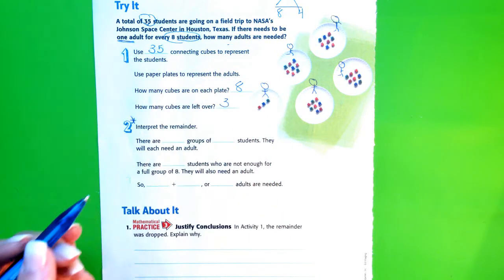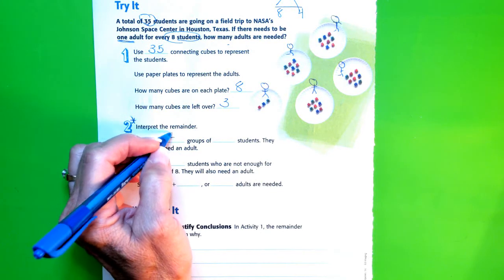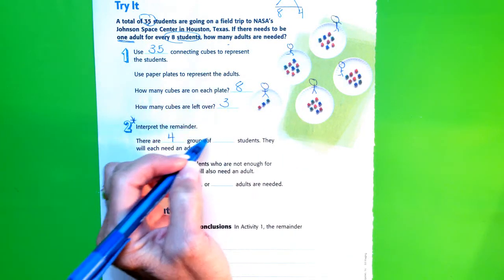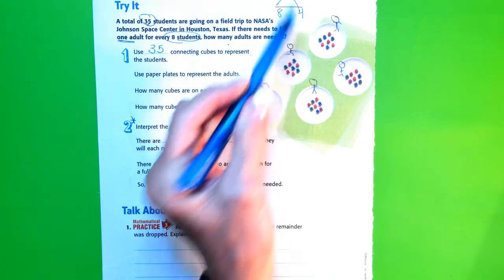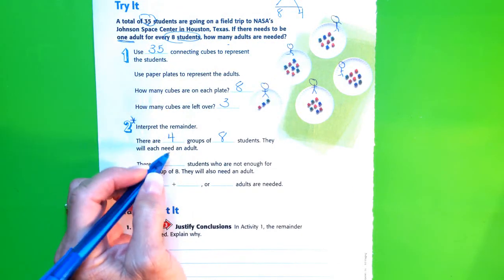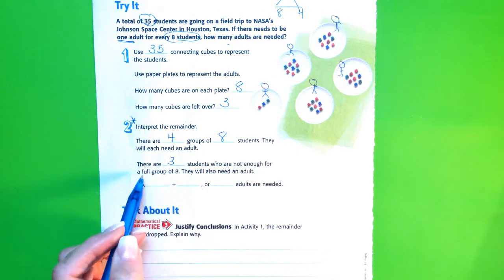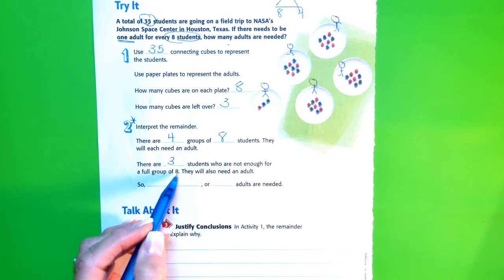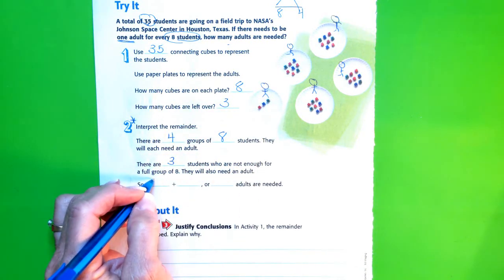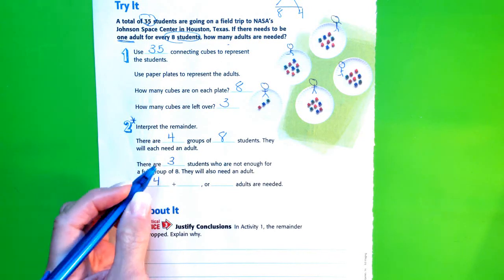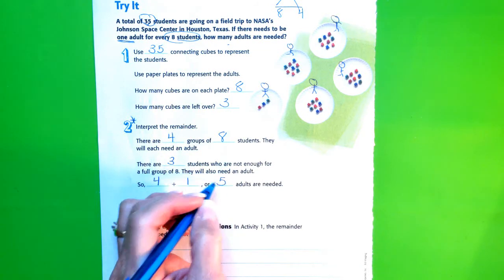Can't leave them behind. So there are 4 groups of 8 students that need an adult, right? 8 times 4 is 32. But there are 3 students who are not enough for a full group of 8, but they also need an adult. So 4 plus this 1 more, or 5 adults are needed.